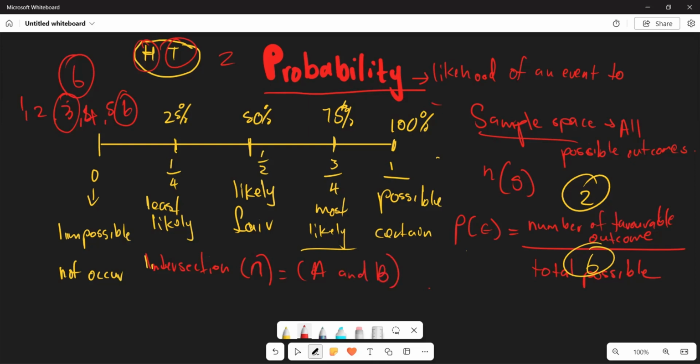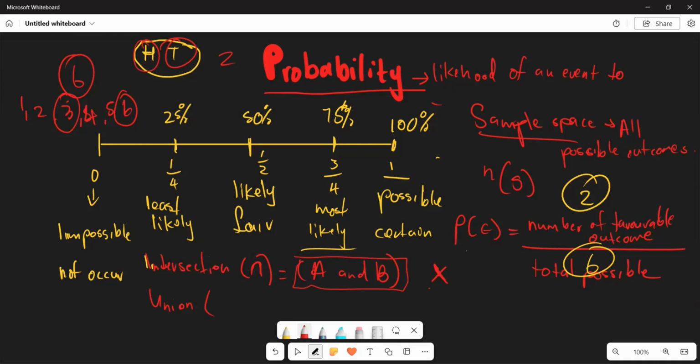Don't worry about this. We are going to understand this immensely. But what you need to know is that intersection is when you include these events, when you have your event A and your event B occurring at the same time. And intersection is also associated with multiplication, right?